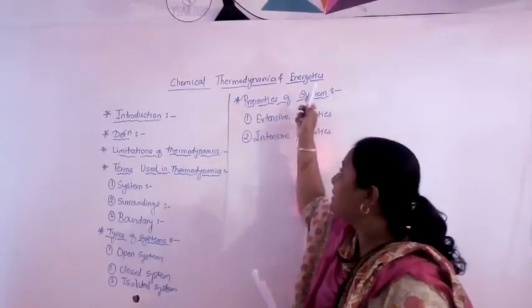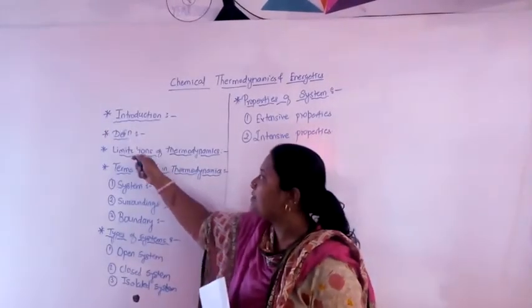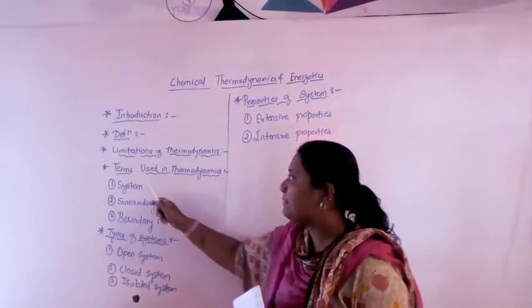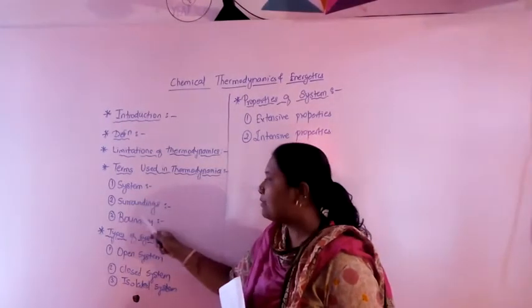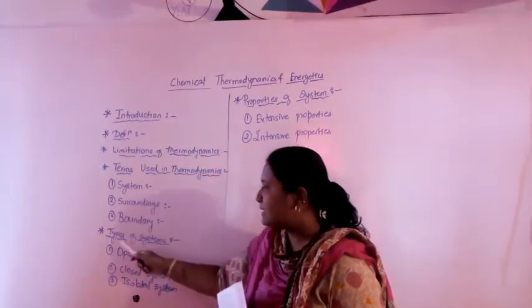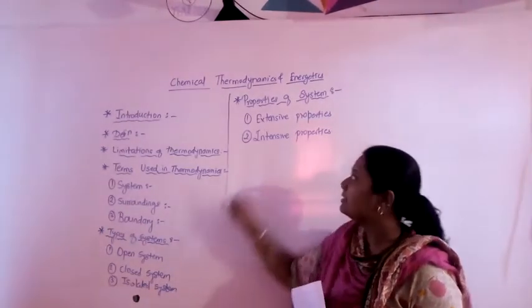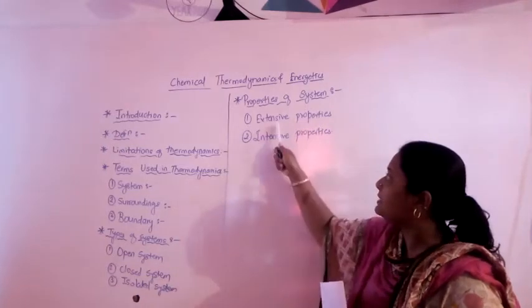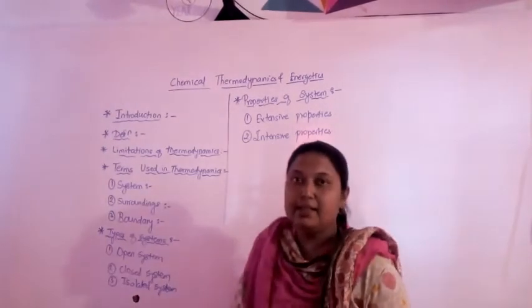Chemical thermodynamics and energetics. We are going to cover these points: introduction, definition of thermodynamics, limitations of thermodynamics, terms used in thermodynamics such as system, surroundings and boundaries, types of systems (open system, closed system, isolated system), and the last point is properties of a system, that is extensive properties and intensive properties.